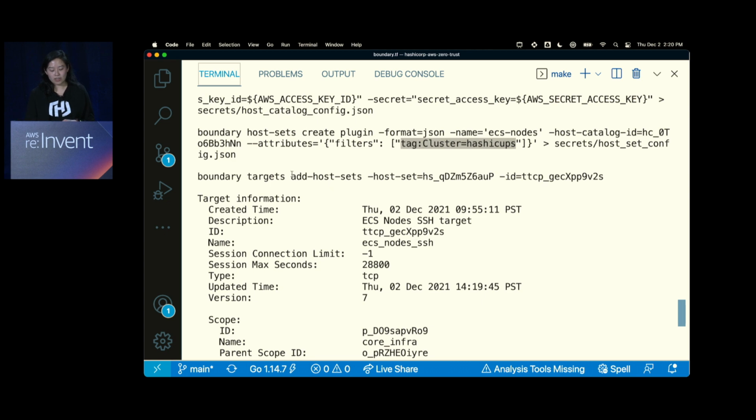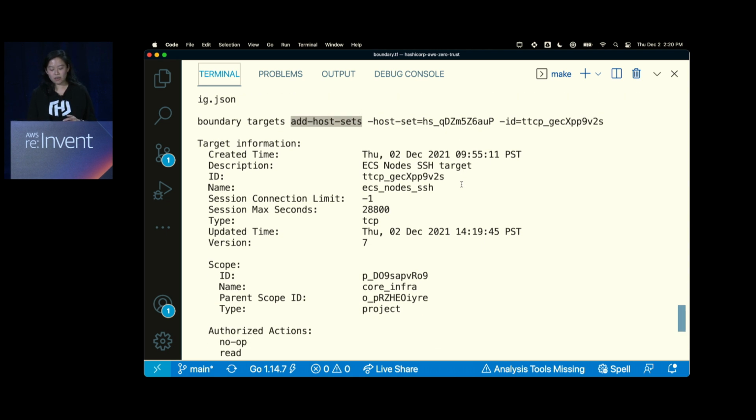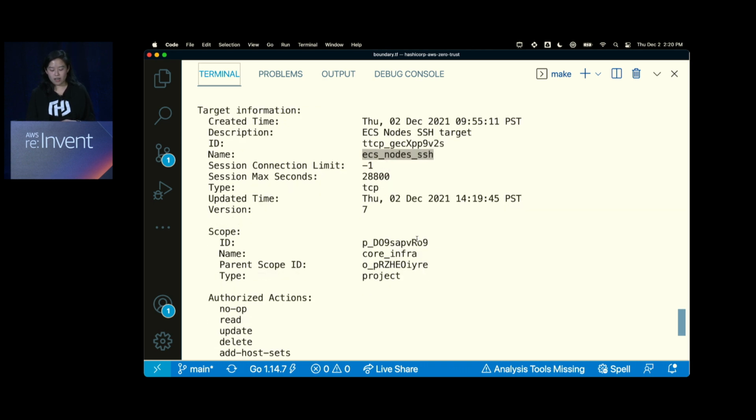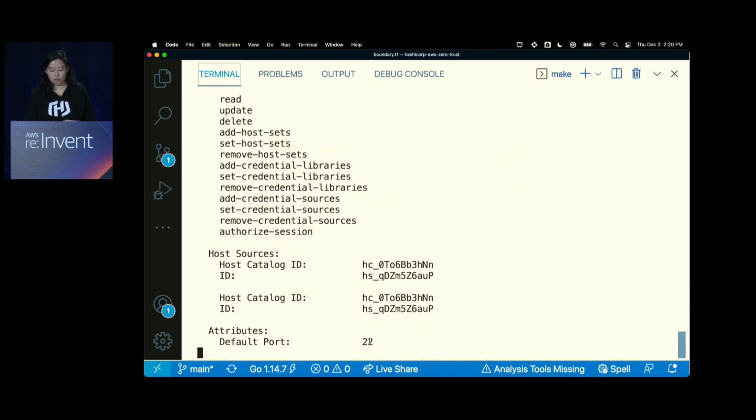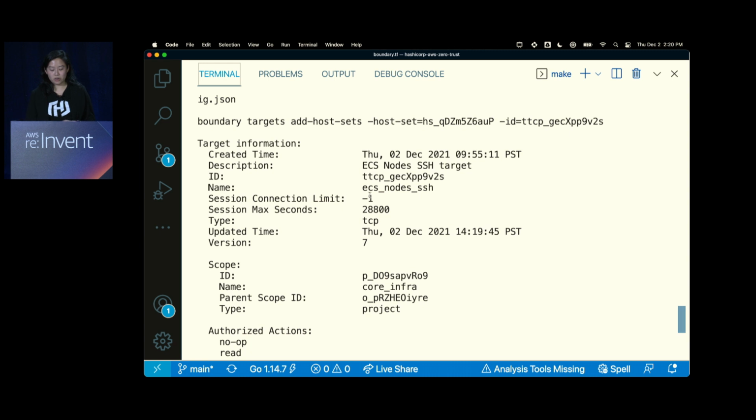I've added the host set to the Boundary target. You'll notice that it tells me, hey, you already have a target created, and it's also using default port 22. The other thing to note is that there's an unlimited session connection limit. So there's a number of things that anybody can do to connect to it. Jeff, could you explain a little bit more about session connections?